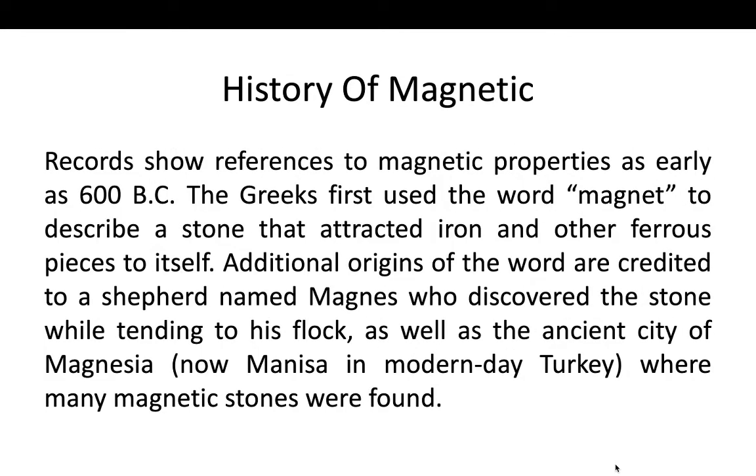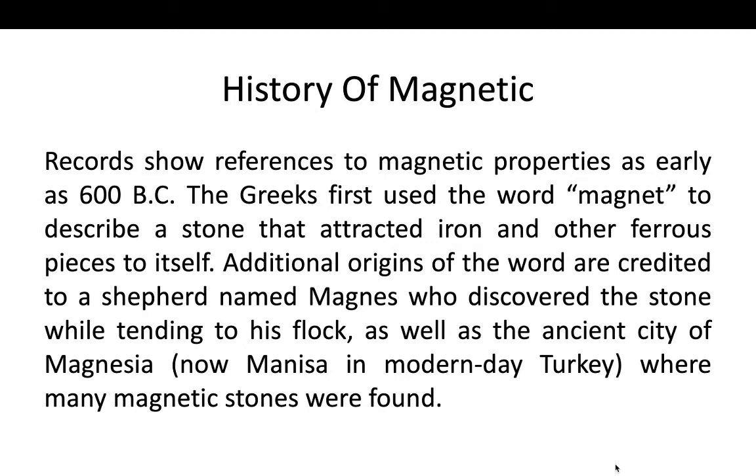So what is the history of the magnet? Records show that references to magnetic properties are as early as 600 BC. The Greeks used the word magnet to describe a stone that attracts iron and other ferrous species to itself.